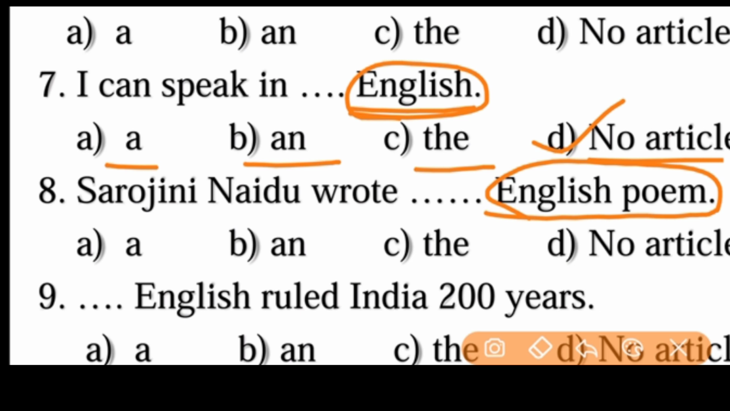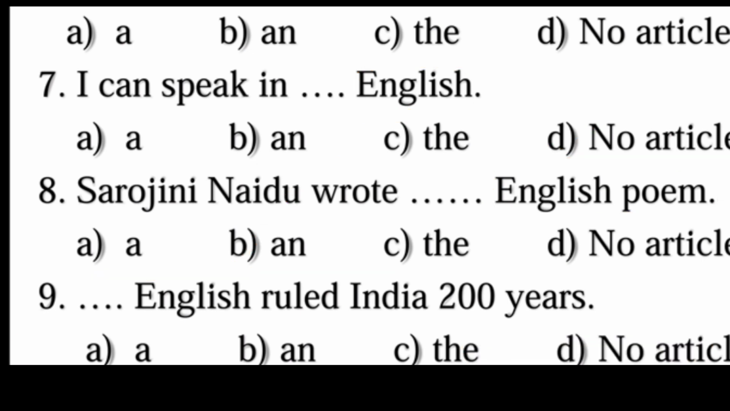So, A or an, which one is the right answer? An English poem, because the English poem pronunciation begins with a vowel sound, E. English poem. So, an English poem.